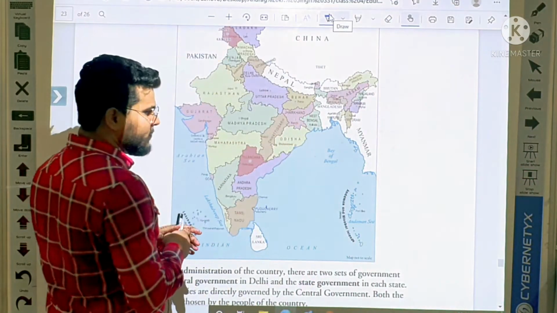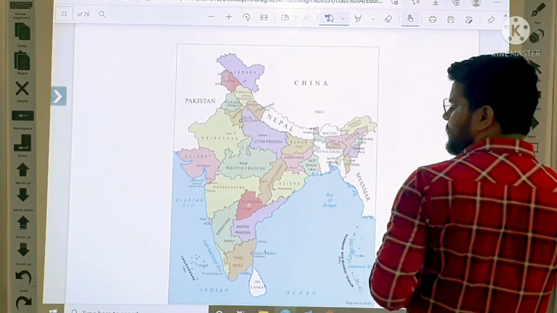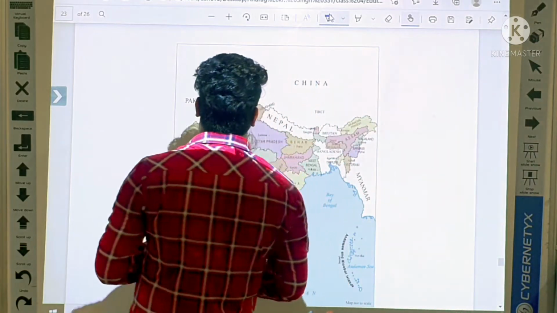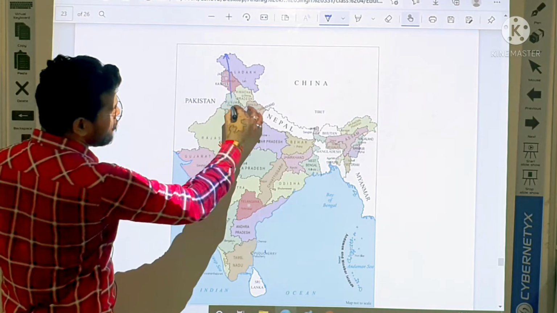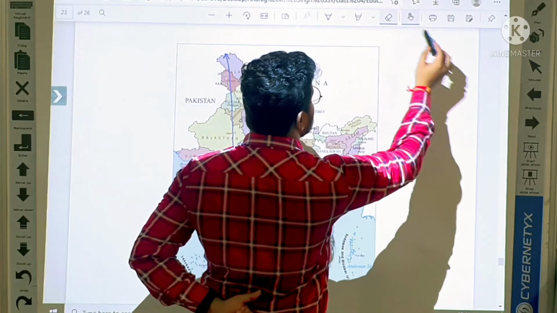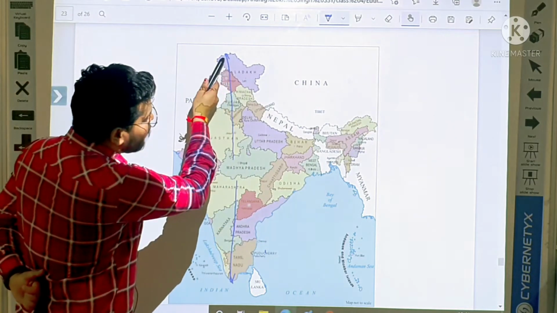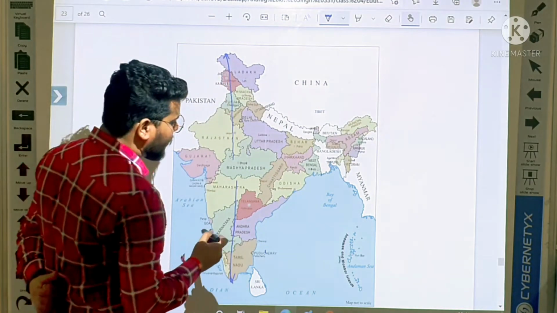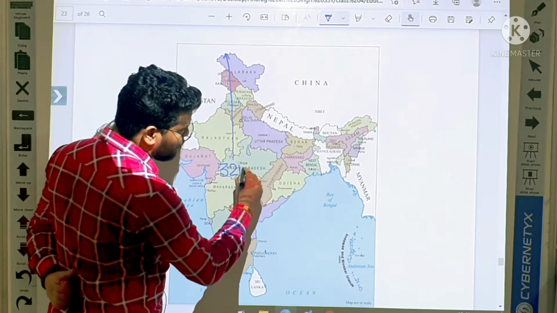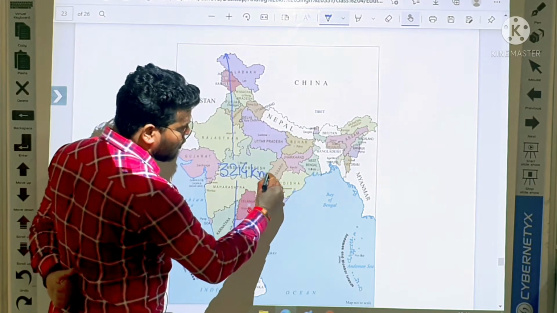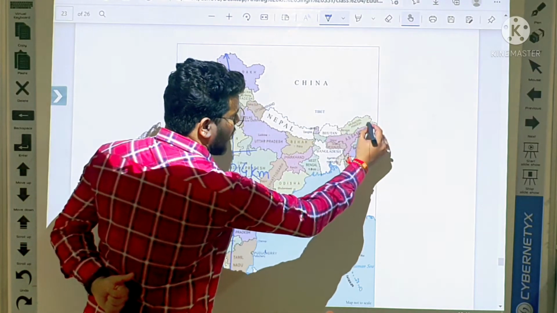This is the political map of India. The length from Ladakh to Kanyakumari is 3,214 kilometers, and from Gujarat to Arunachal Pradesh,